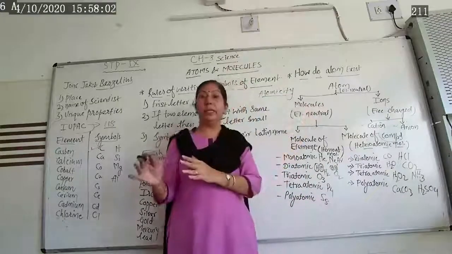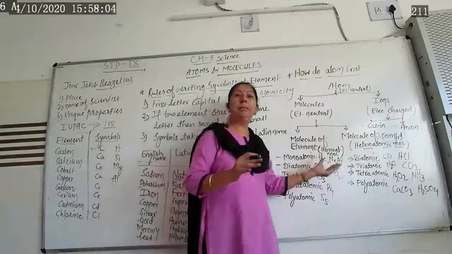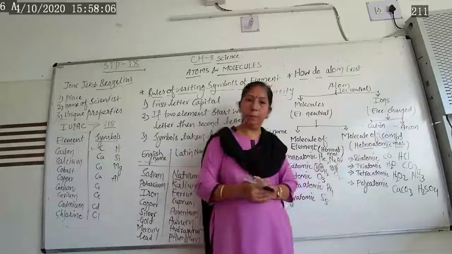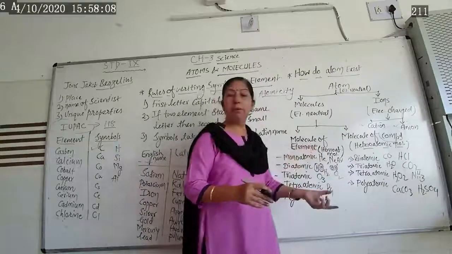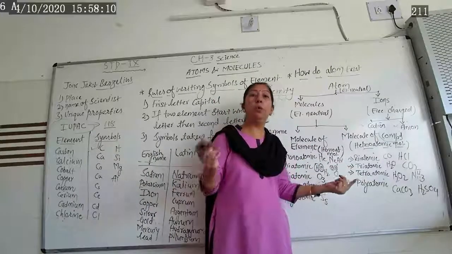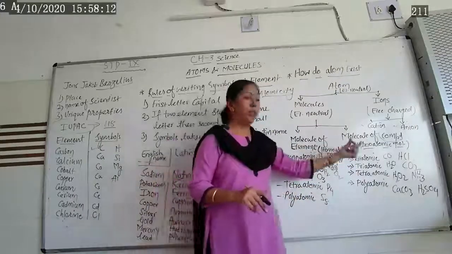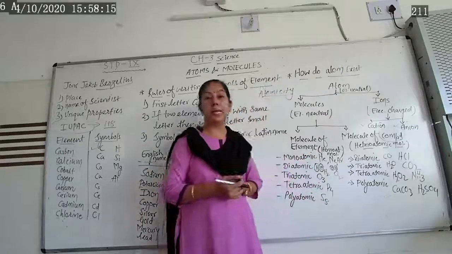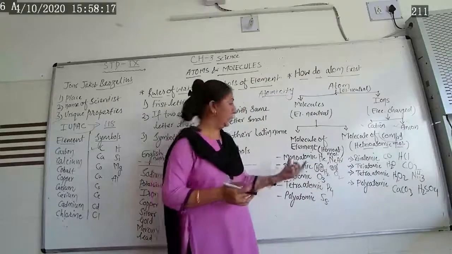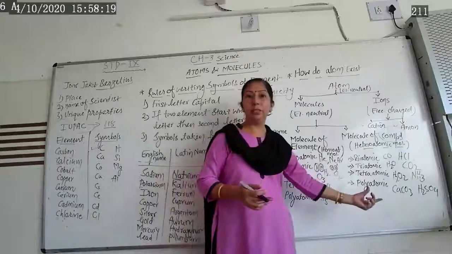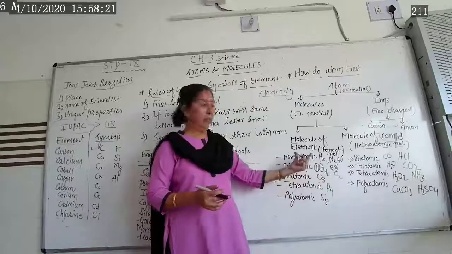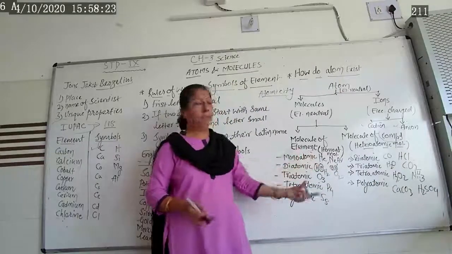But a molecule is further divided into a molecule of element as well as a molecule of compound. Another name we have given for a molecule of element is what? Homoatomic molecule, and the molecule of compound is named a heteroatomic molecule. Further, we have seen the classification of these types of molecules.